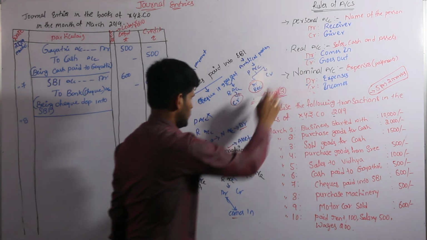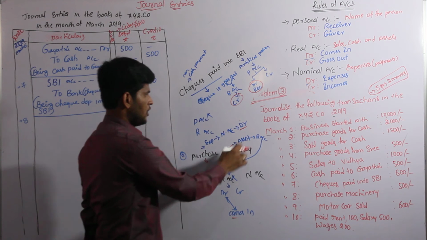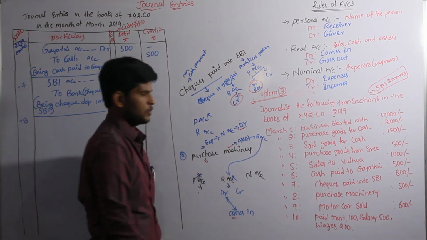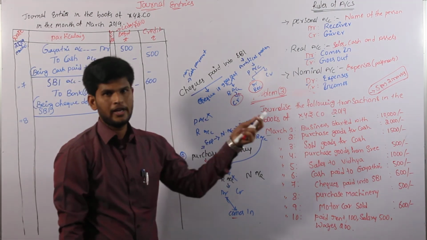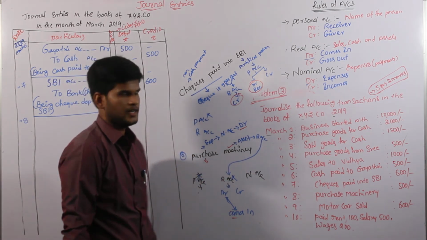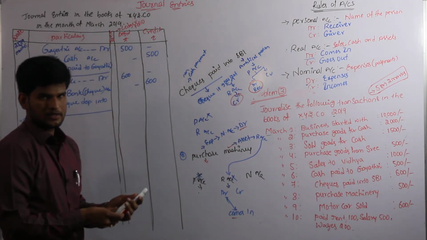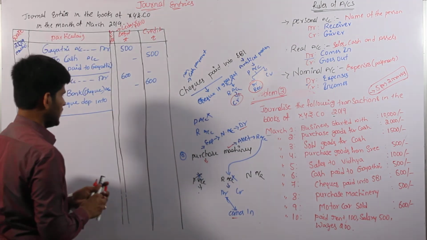First one is real account. So first one, Visionary, is a part of real account. We have to take it, and it will also be debit side. According to nominal account, purchase also goes to debit side. So we have to give first preference to the name of the asset. So that's the reason I am taking the Visionary as a part of first rule of entry and convert the entry